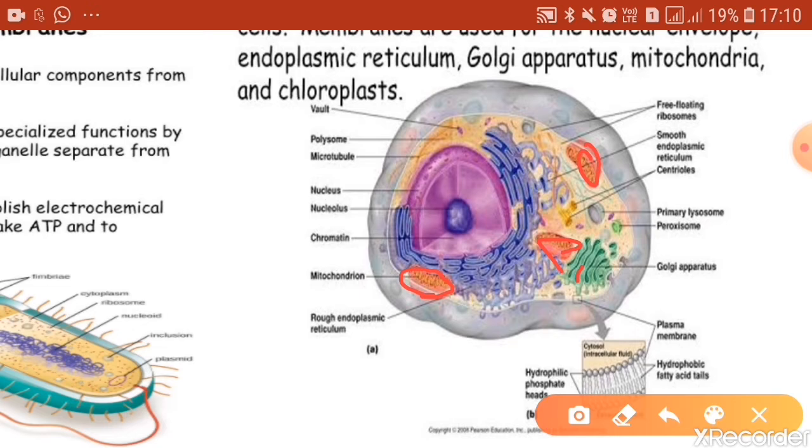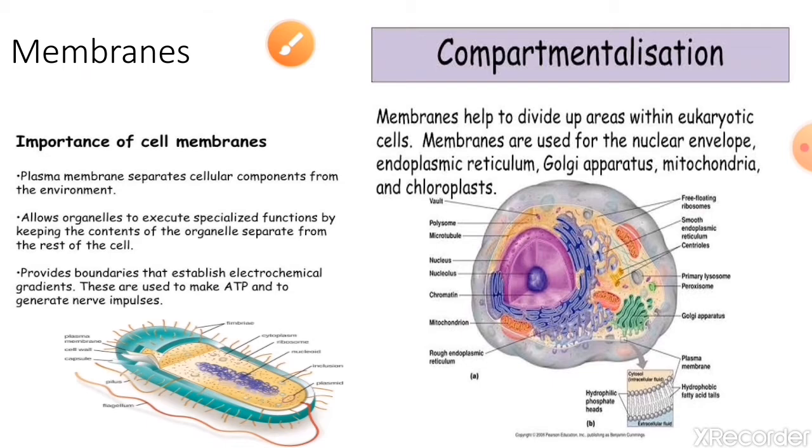Because of the membranes surrounding these organelles, the reactions that go on inside the mitochondria will not be interfered with by the reactions in the Golgi complex, and whatever activity is going on in the endoplasmic reticulum will go on without any kind of interference. So the presence of these membranes causes a sort of compartmentalization.